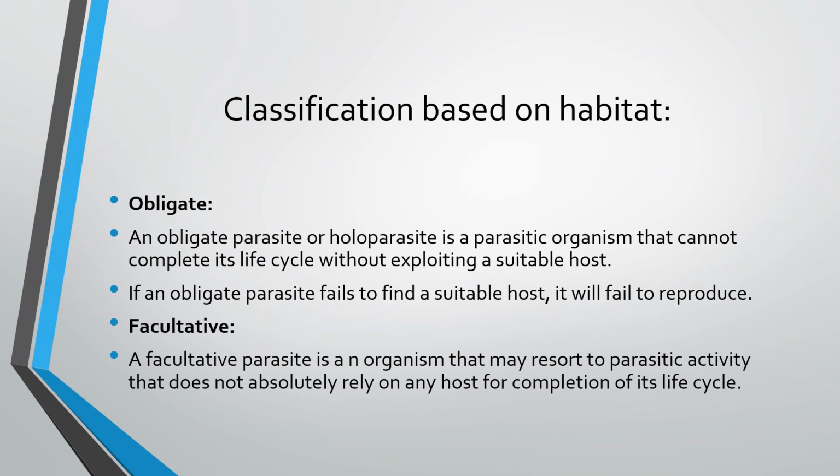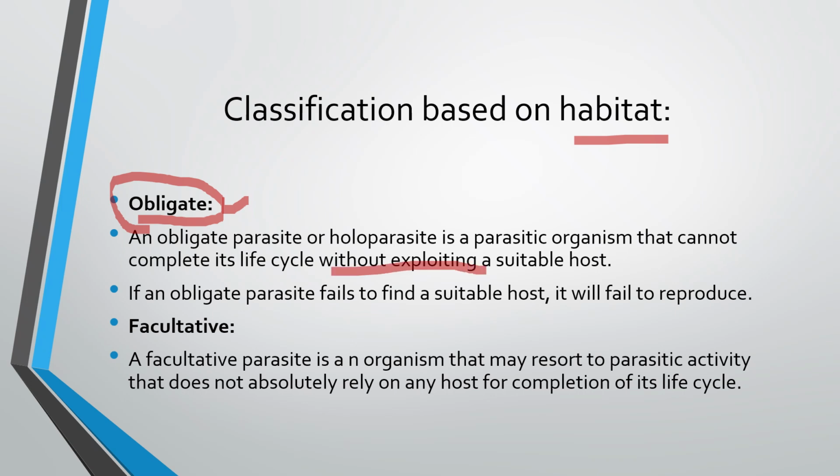Endoparasite. Classification on their habitat. Habitat means their place of living. So there is something called obligate. Obligate, what does obligate mean? Something that is a restriction, that is a must. An obligate parasite or holoparasite is a parasitic organism that cannot complete its life cycle without exploiting a suitable host.